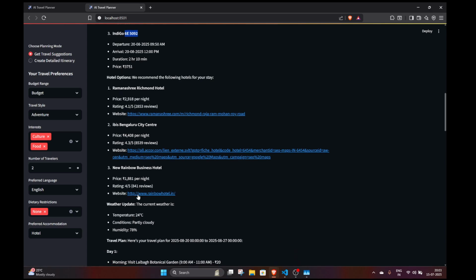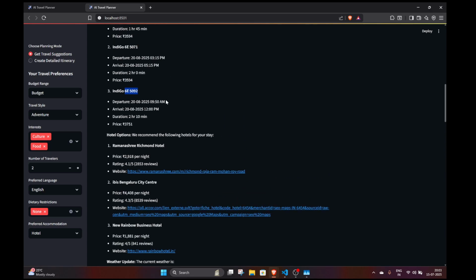There is New Rainbow. It is also showing the weather, what weather it is there. So these are the critical information that is required for a person to plan out his or her trip, and all these details are shown, and this was formatted and fetched by our llama model. This was not a Gemini or an open router API that was doing that. This was our llama model.